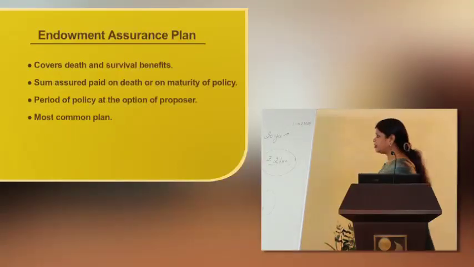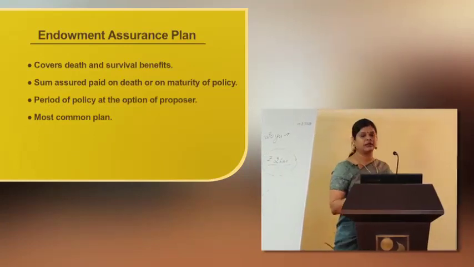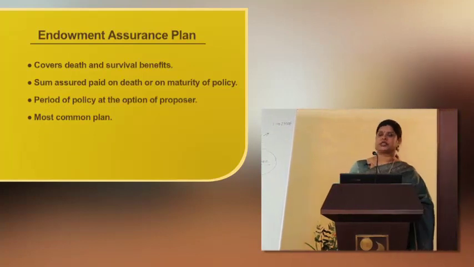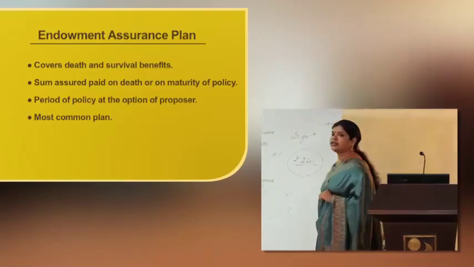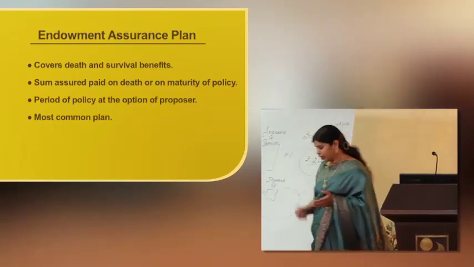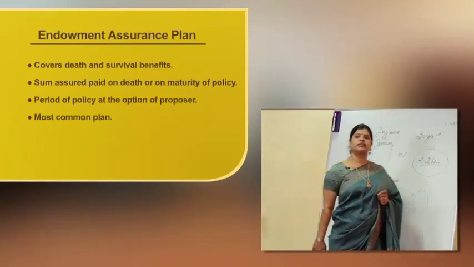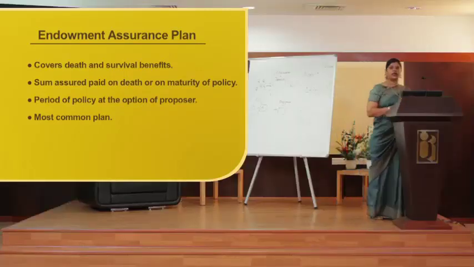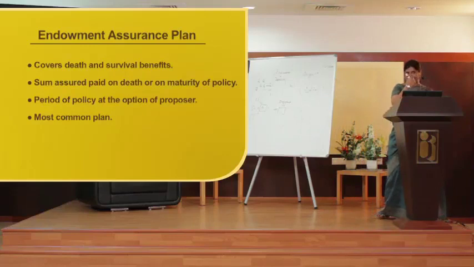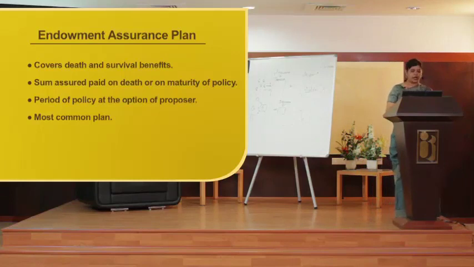So the third category of life insurance is endowment assurance plan. Now here, yes, I can expect some returns that can come to me through this insurance policy. What it does is, it covers death and survival benefits. So if I survive after the tenure, let's say I have taken a cover for 20 years, after 20 years if I survive, I get some benefit out of this plan. So under endowment assurance plan, I will get some returns that will come to me, okay? So the sum assured is paid on death or on maturity of the policy.